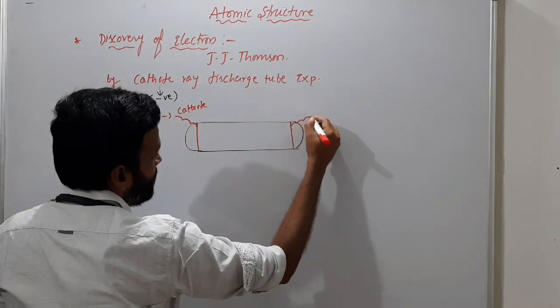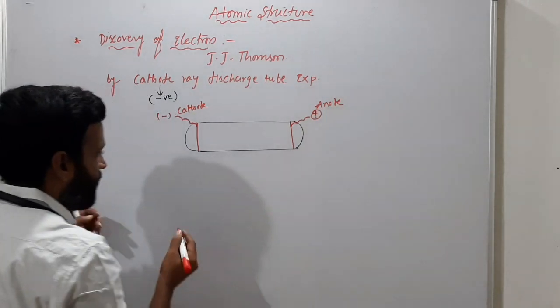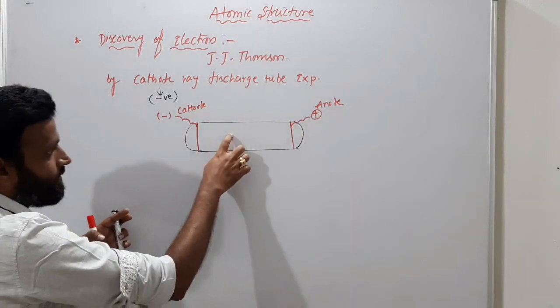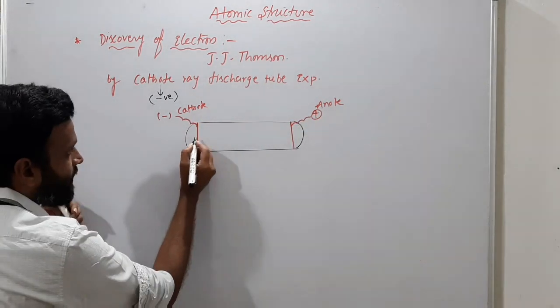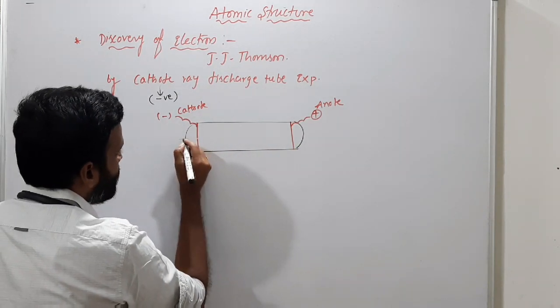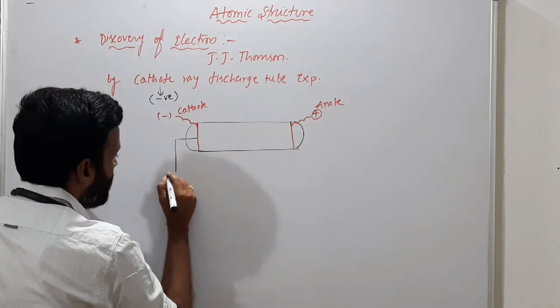And here you have plus. Plus means what, sir? Anode. So this glass tube consists of one cathode and one anode, both connected to a high voltage battery. HV means high voltage battery.